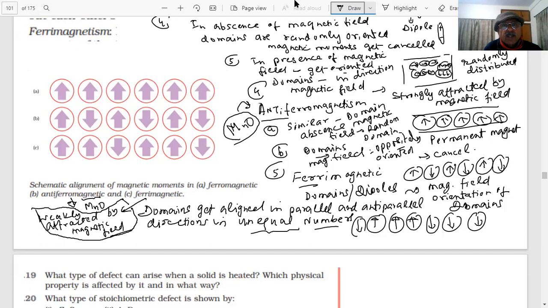Important examples of this. Examples will be asked in the paper, I have said. Certain substances like ferrites. Iron ores are important here. Fe3O4. Fe3O4.